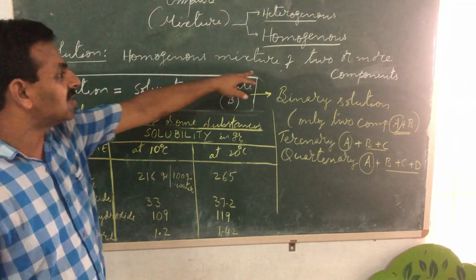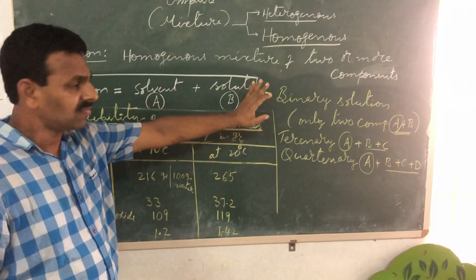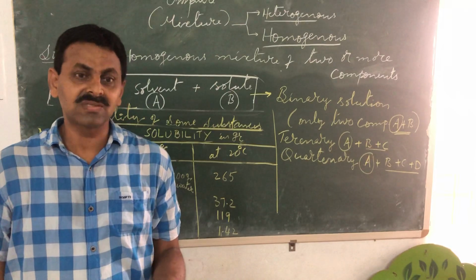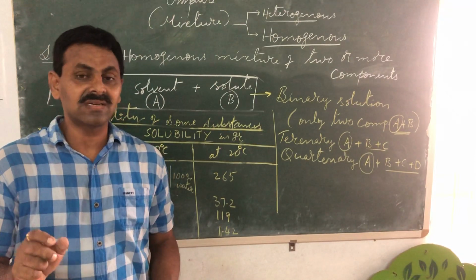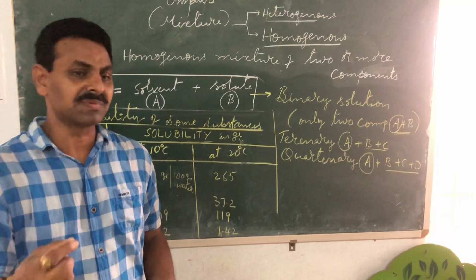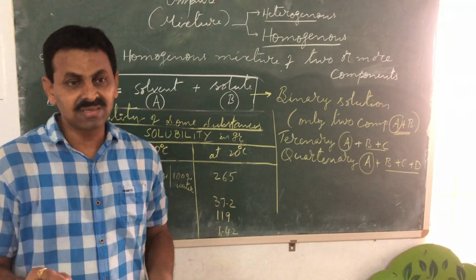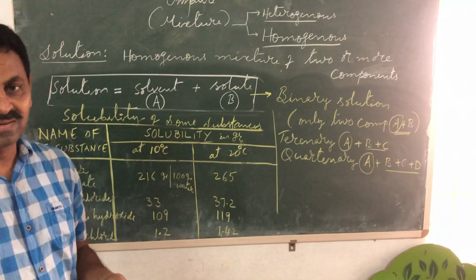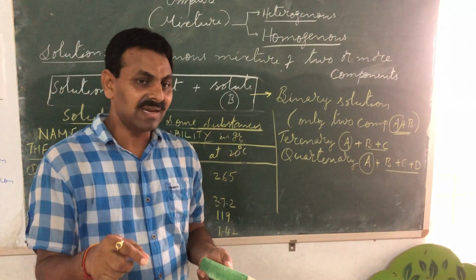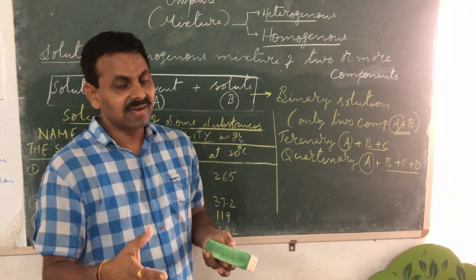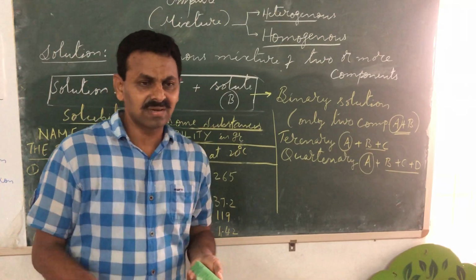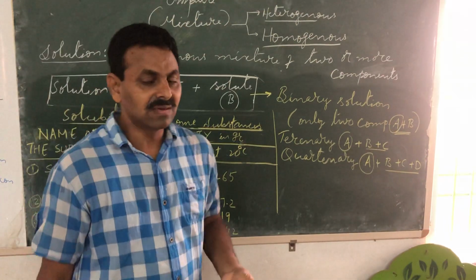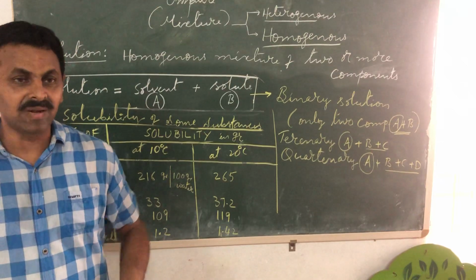So a solution is a homogeneous mixture of two or more components. In case we have two components, one component is always the solvent, which is the component which dissolves the substance. So solvent is the substance that dissolves. Whatever is being added will be dissolved in the component which is known as the solvent. Okay, you have written the answers in the test also. Many children have written correct definitions for solute, solvent, solution, etc. That's good to see.